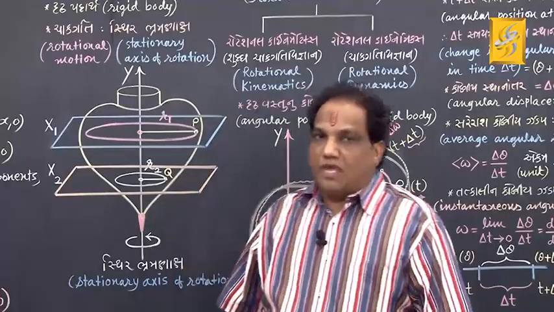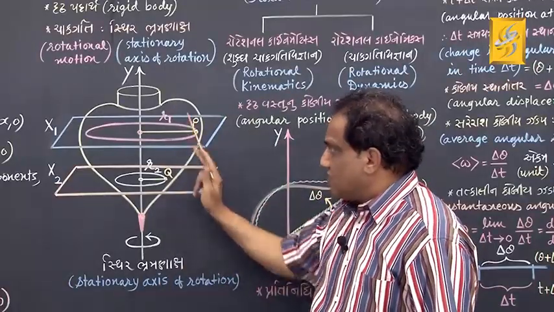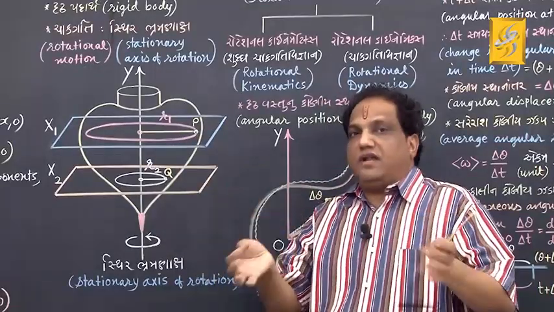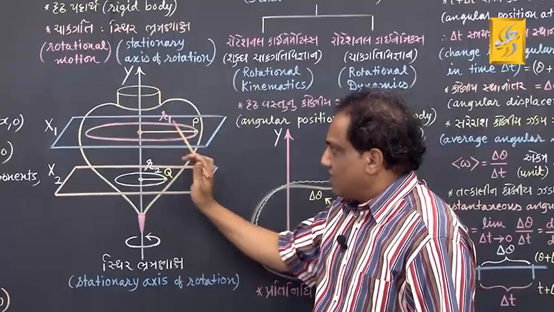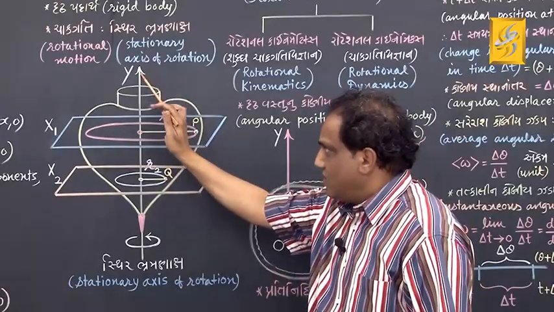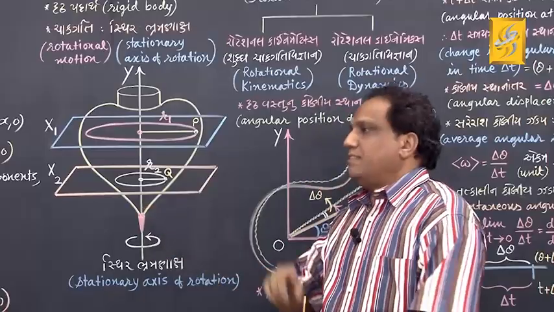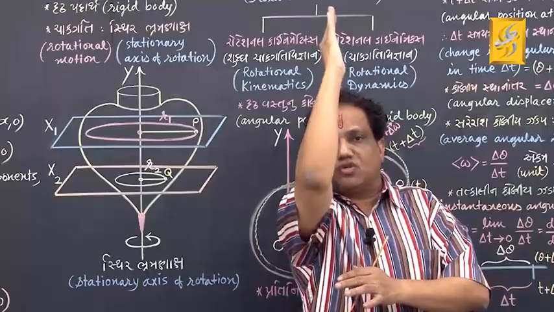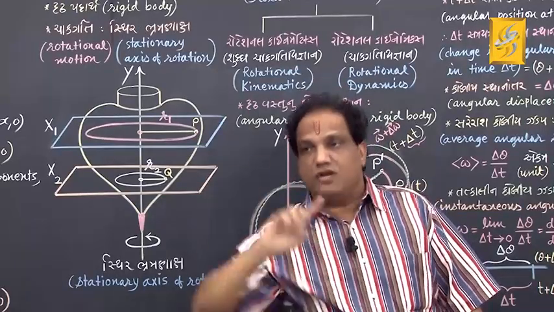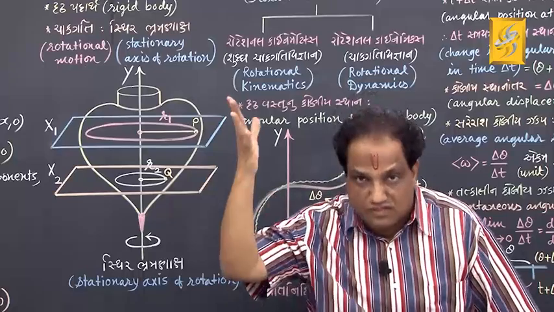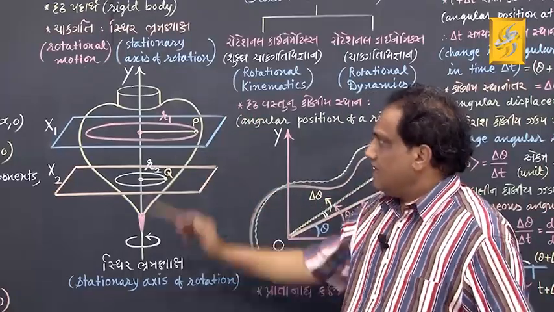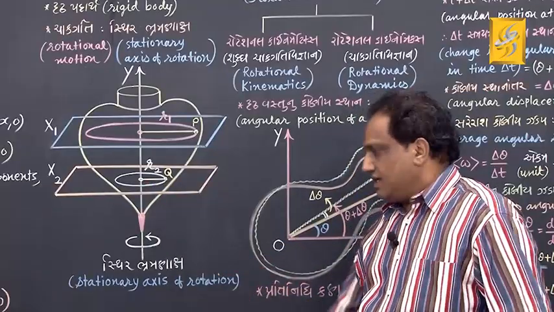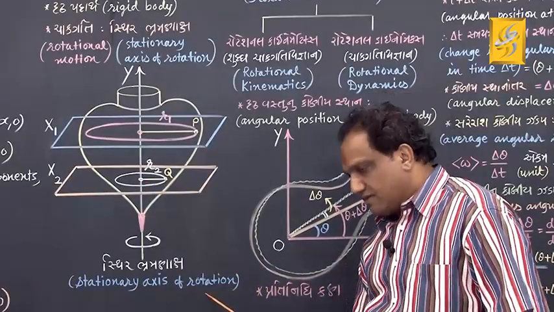I repeat, if all the constituent particles of a given rigid body perform circular motions, and if centers of their circular paths remain stationary over some definite straight line, then that motion is called rotational motion, and that definite straight line is called axis of rotation for that rotational motion. Fine. If this axis does not change, then we call it stationary axis of rotation.